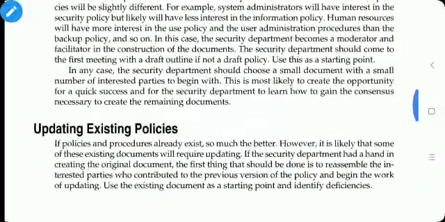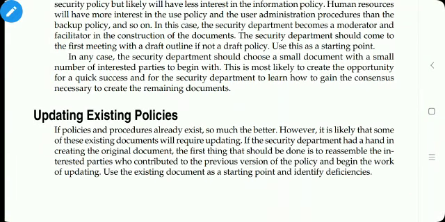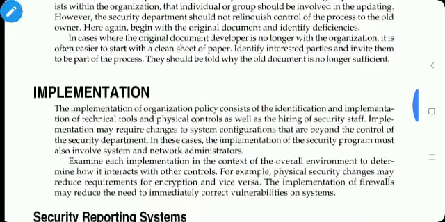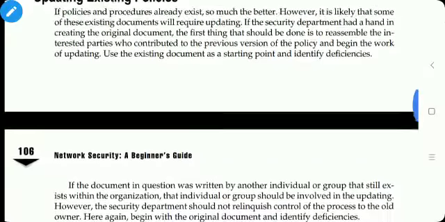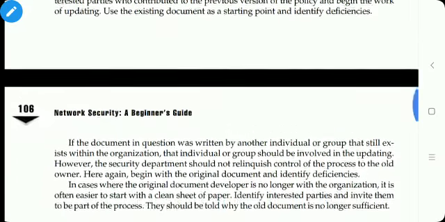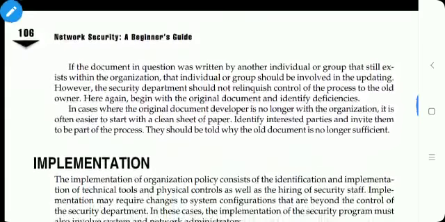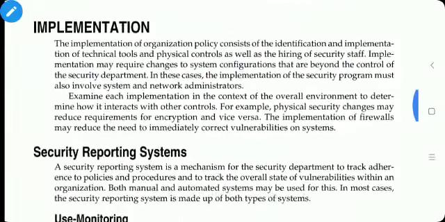Then updating existing policies: if policies and procedures already exist, then it is a good thing, but it is necessary to update the existing policies so that we can implement our security plan very effectively and efficiently. So it is necessary to update the existing policies. So this is the phase of the policies. The next step after the policy is implementation, which will be taken up in the next lecture.